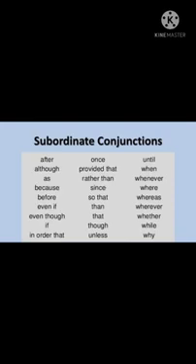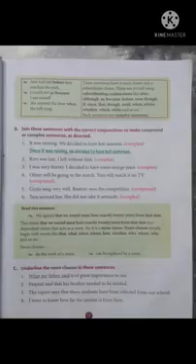When we have a big sentence which is a combination of a main clause and a subordinate clause, joined by subordinating conjunctions, it is known as a complex sentence. First, a simple sentence is only one main clause. A compound sentence is a combination of two main clauses with a coordinating conjunction. And a complex sentence is a combination of a main clause and one or two subordinate clauses with subordinating conjunctions. Now let's have a look at examples of complex sentences.